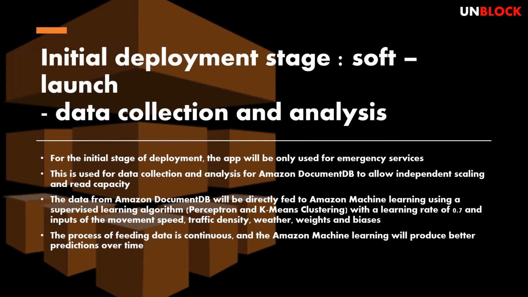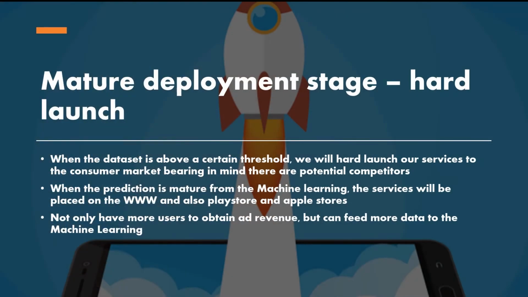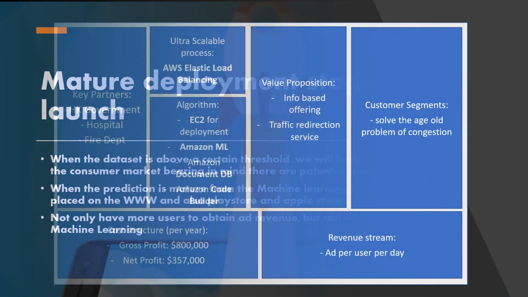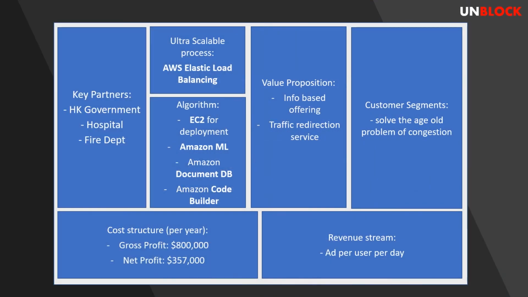Because the Unblock technology can actively control traffic, the initial deployment stage would be for emergency services and also for data collection and analysis for AWS machine learning. When the data collection process achieves more than a certain threshold, we will hard launch the product and open it to the consumer market. This means that the machine learning models in AWS will have already developed optimization algorithms for us to produce the optimal route of choice in the given time from the satellite data. This is a visual representation of our business model using the Unblock technology deployment, from customer segments, value proposition, scalability, algorithms, key partners, cost structures, and revenue streams.